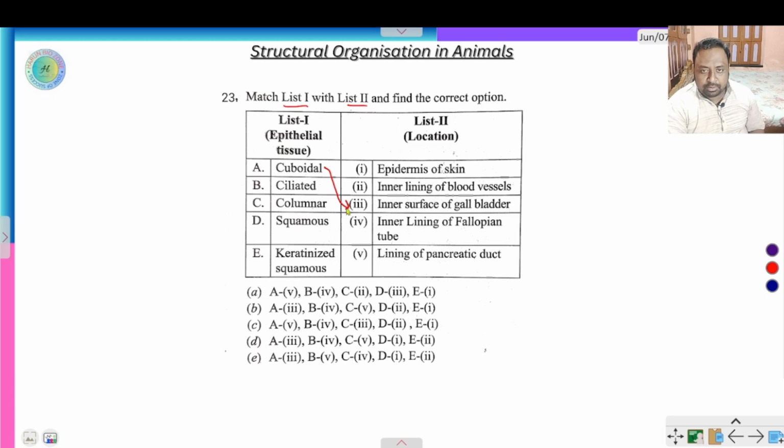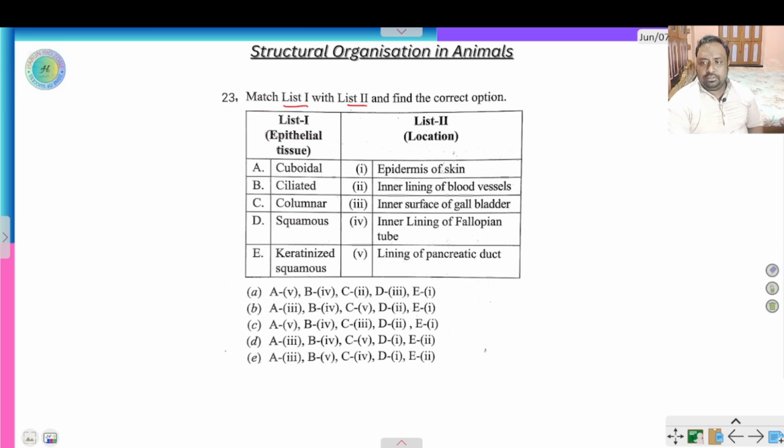Ciliated epithelium tissue is a lining of pancreatic duct. Ciliated epithelium lining of, sorry. There's some mistakes that occurred.